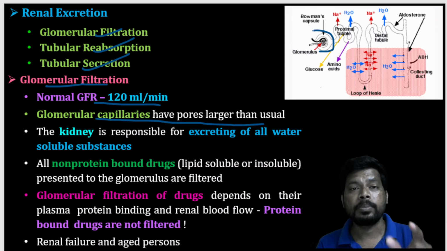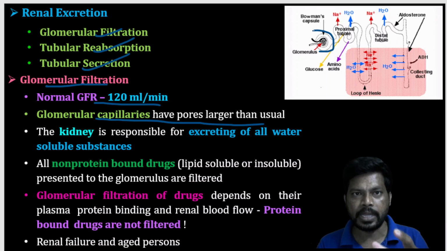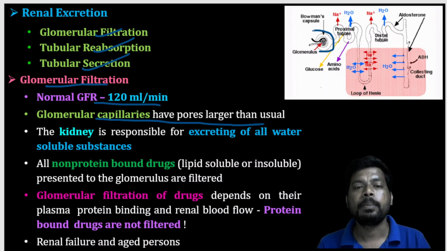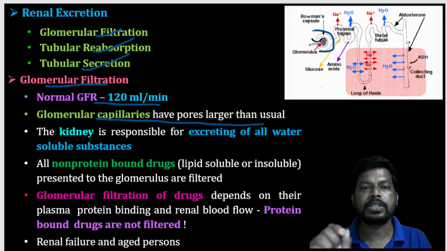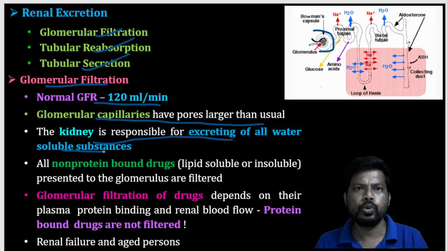For example, from the heart, around 25% of cardiac output is supplied to the kidney. That 25% is ultrafiltrate that will be filtered by three different processes: glomerular filtration, tubular reabsorption, and tubular secretion. In that ultrafiltrate there are drug substances as well as endogenous waste substances like urea, creatinine, and so on. The kidney is responsible for excreting all water soluble substances. So any drug molecule to be eliminated through the kidney should be water soluble.